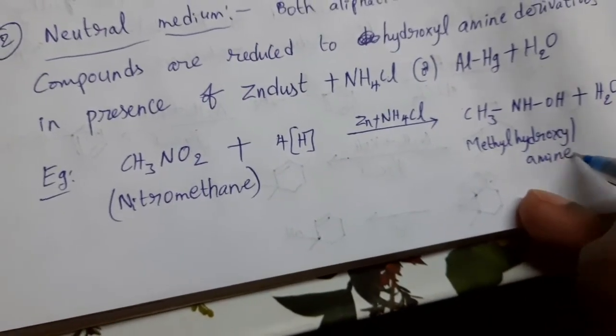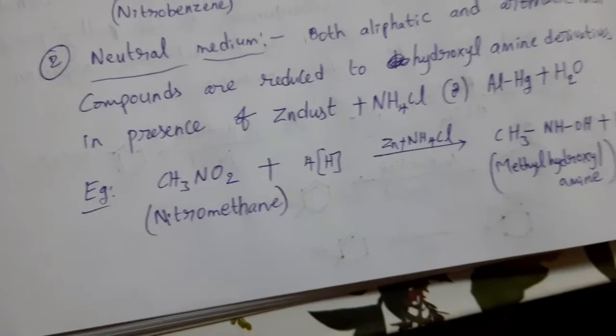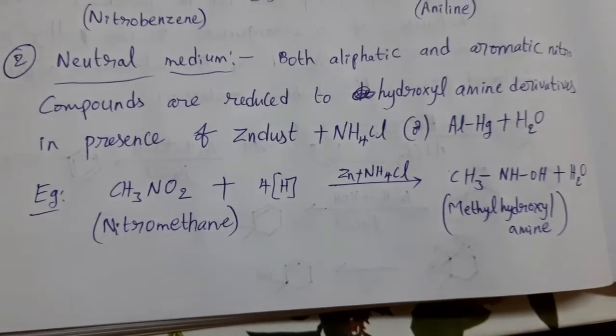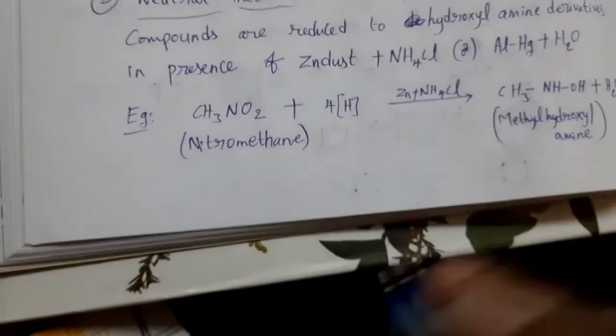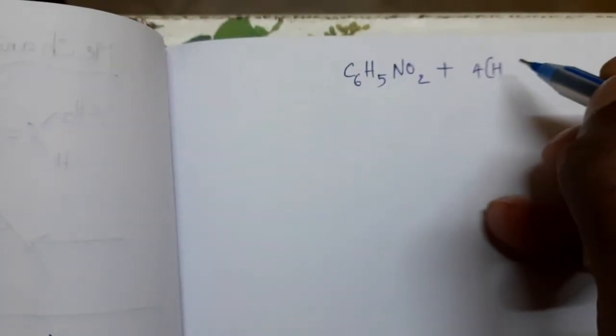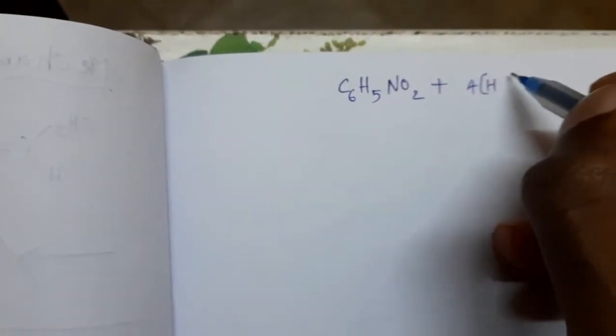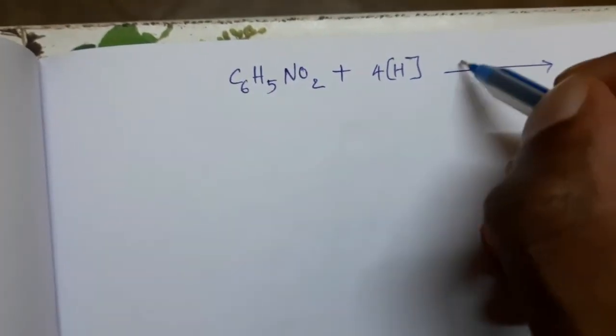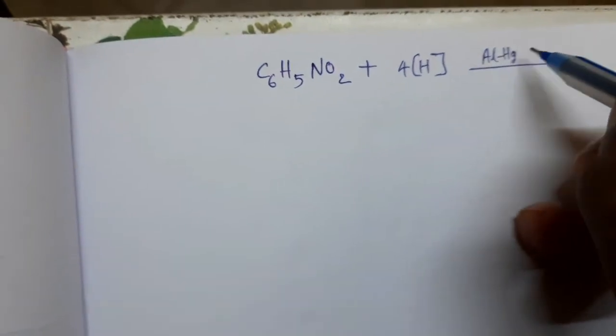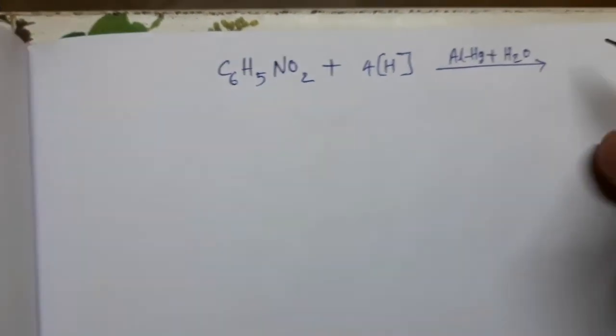In the same way, aromatic compounds also undergo reduction in neutral medium, then we can get hydroxylamine derivatives. See here, C6H5NO2 plus 4 hydrogens in presence of aluminum amalgam plus water.